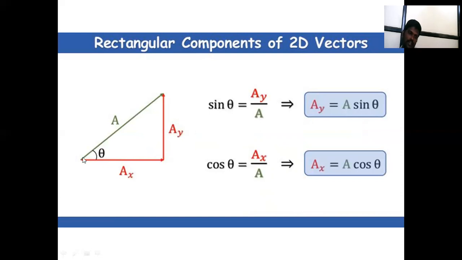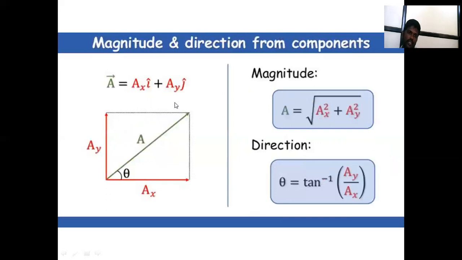Sin theta means the opposite side divided by the hypotenuse, that is Ay upon A, and cos theta means the adjacent side divided by the hypotenuse, that is Ax upon A. So Ay is equal to A sin theta and Ax is equal to A cos theta. How to calculate the angle?